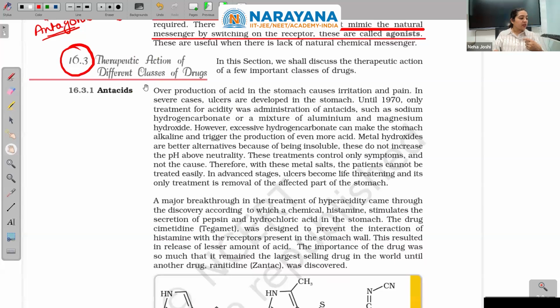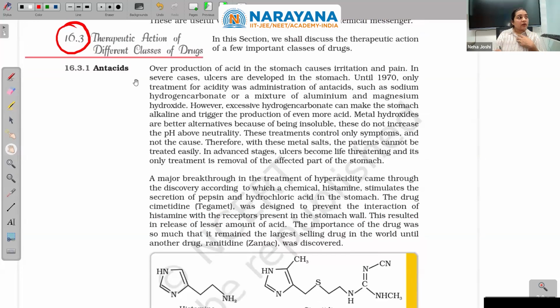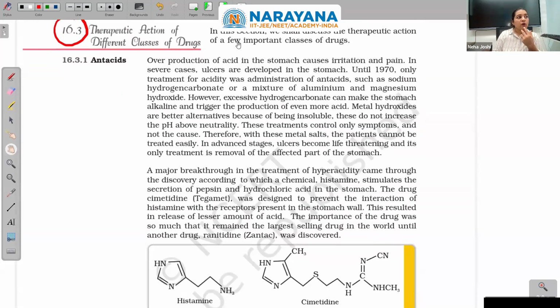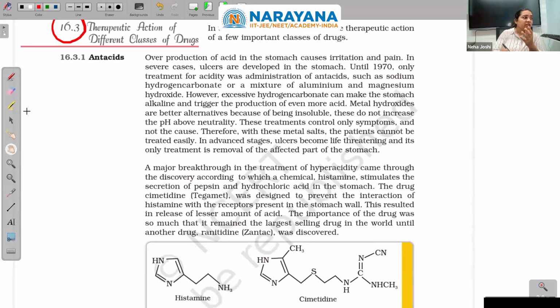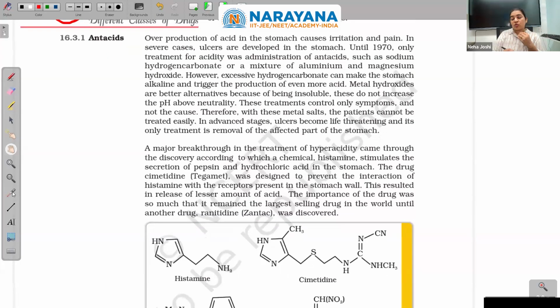Therapeutic action of different drugs, how they will do that positive thing on our body. In this section, we shall discuss the therapeutic action of few important classes. First is antacid. Commercially, it is like, what should I say, wealth. Antacids have made people billionaires over a period of time. Overproduction of acid in the stomach causes irritation and pain.